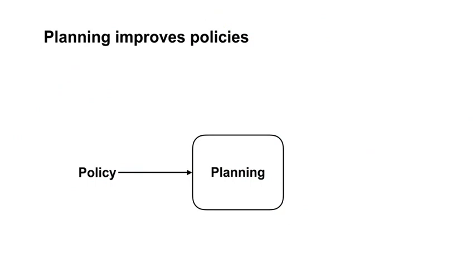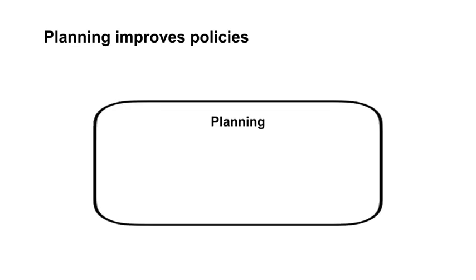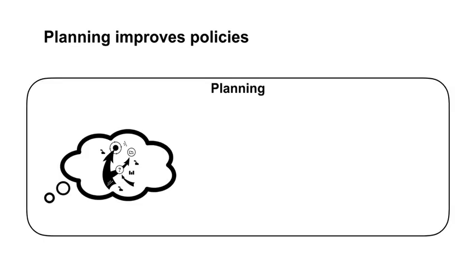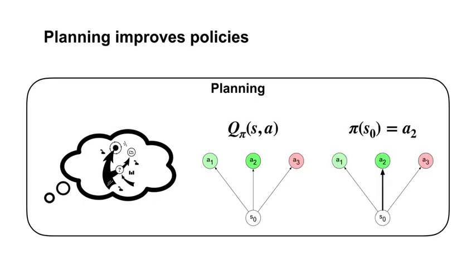Planning is a process which takes a model as input and produces an improved policy. One possible approach to planning is to first sample experience from the model. This is like imagining possible scenarios in the world based on your understanding of how the world works. This generated experience can then be used to perform updates to the value function as if these interactions actually occurred in the world. Behaving greedily with respect to these improved values results in an improved policy.